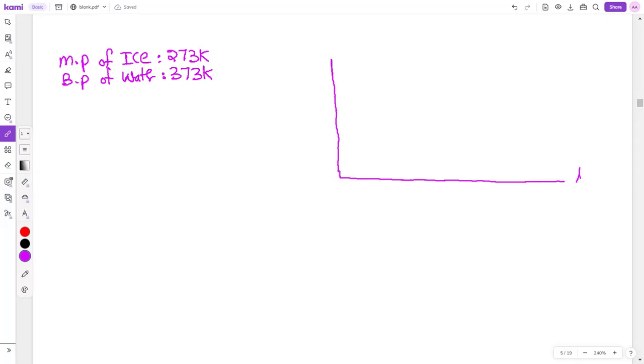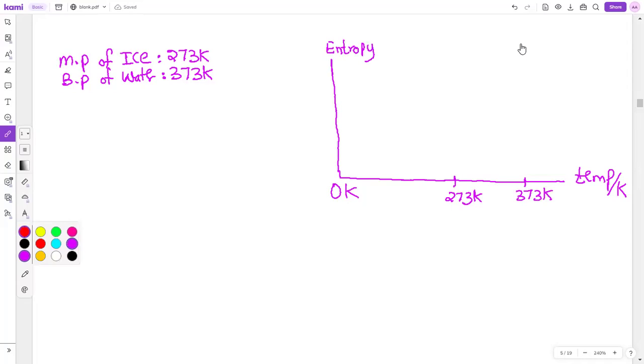Suppose you have to make a graph between entropy and temperature. I'm taking temperature here on the x-axis and this temperature is in Kelvin. So we will start from 0 Kelvin, beta. This is 0 Kelvin. Let's say somewhere here we have 273 Kelvin, and somewhere here we have 373 Kelvin. And here I'm writing entropy or randomness. So randomness will be 0 at 0 Kelvin. We just decided that.